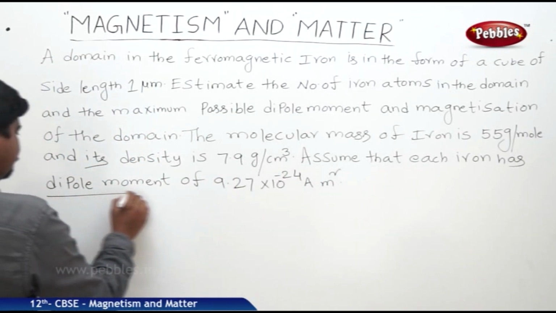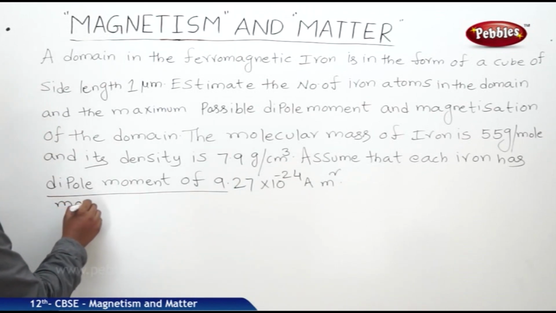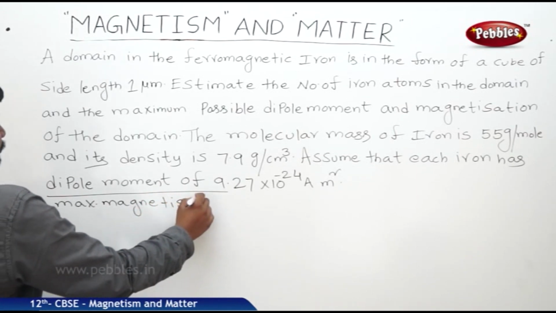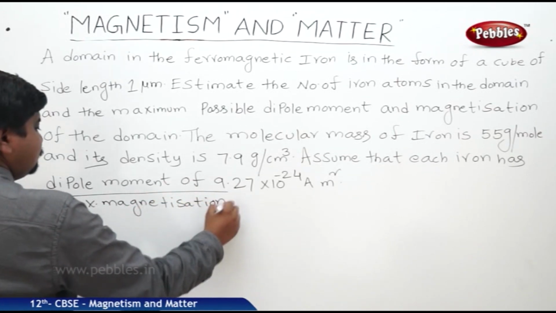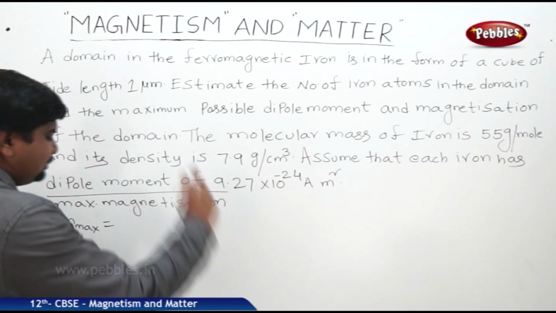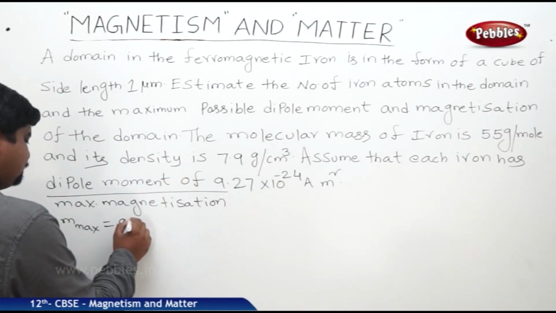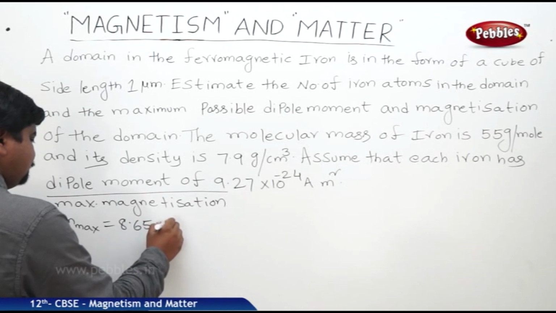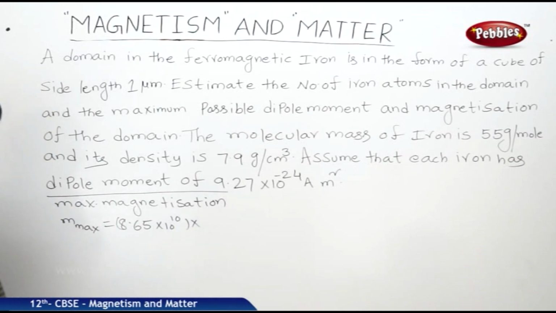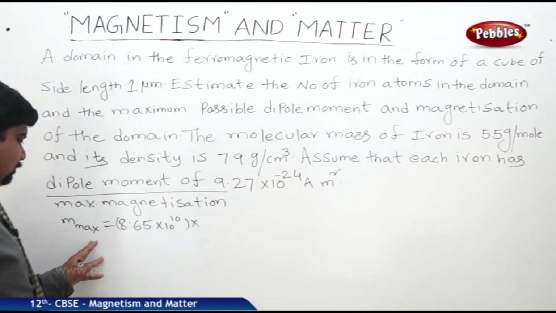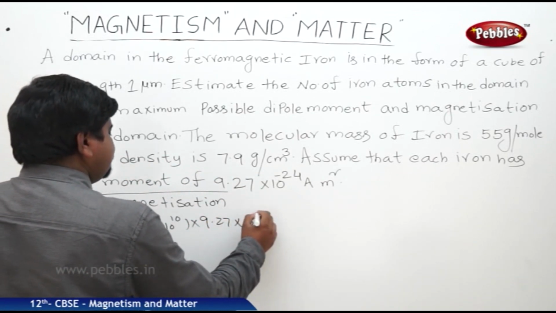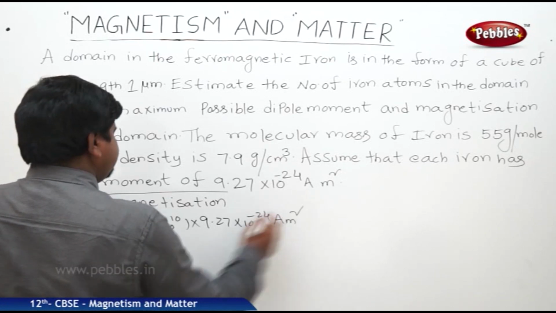Therefore we can write M max is equal to number of atoms, 8.65 into 10 to the power of 10, into the dipole moment of each, 9.27 into 10 to the power of minus 24 A m square.